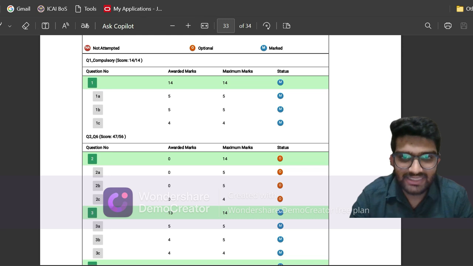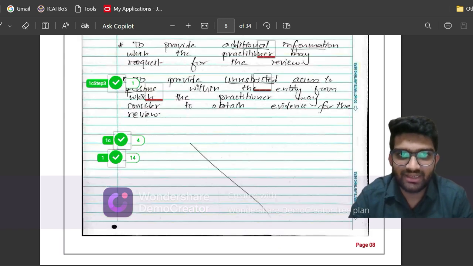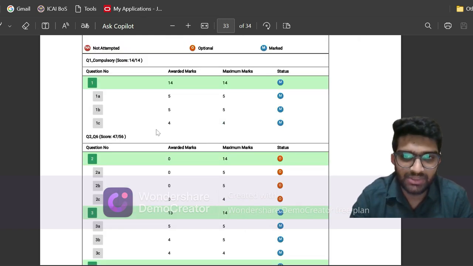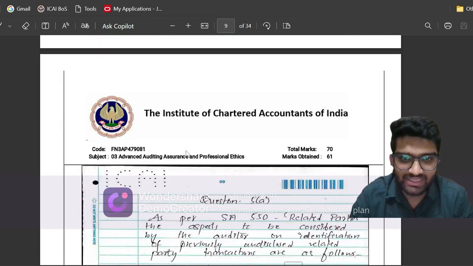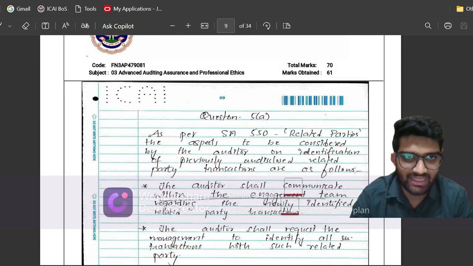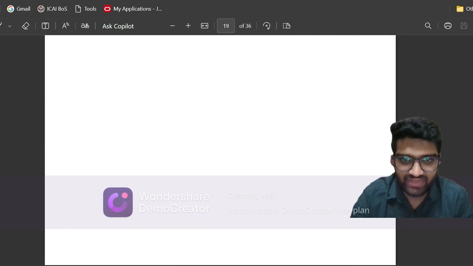So let us see how many marks I've got here. So it was a question of 4 marks and I've got 4 marks. So I've got 14 out of 14 marks in the first question. Now, if you guys carefully notice, I have written the question which I am very thorough of, and which I am sure that I'll be scoring the highest marks in such question. So let us see which question I have written next. Next I have written question 5a. So let us jump to question 5a.